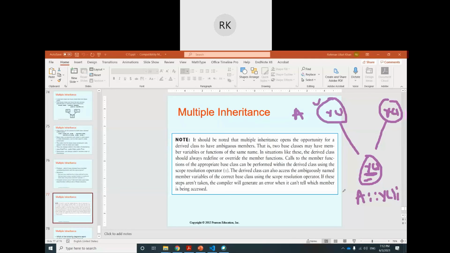So this is the important point: if there is any ambiguity like this, then use the class name and scope resolution operator. And note that the class name and scope resolution operator can only be used inside the class, not in int main. So in int main, if you want to remove this type of ambiguity, then use the override keyword, the final keyword, and the pure virtual function concepts.